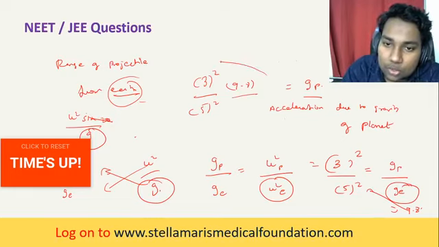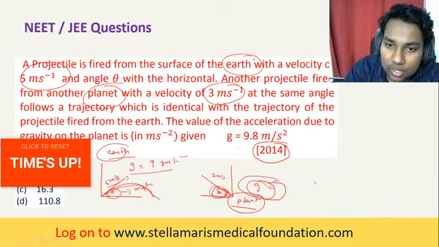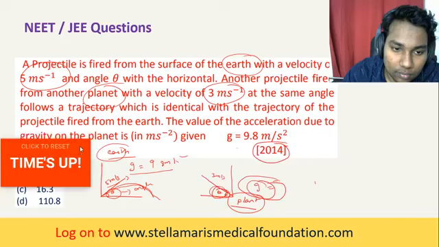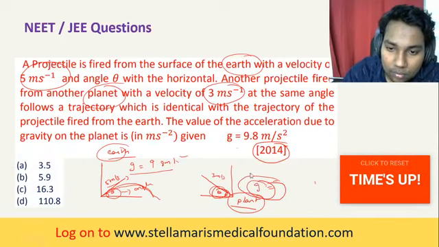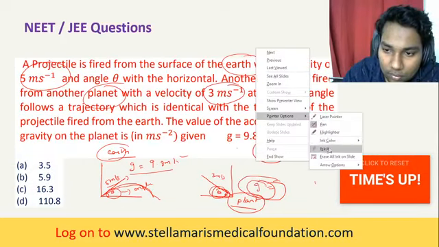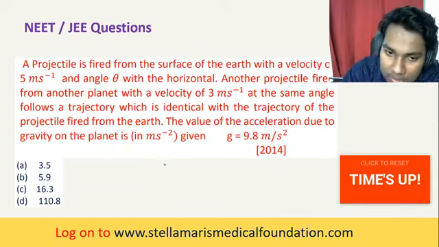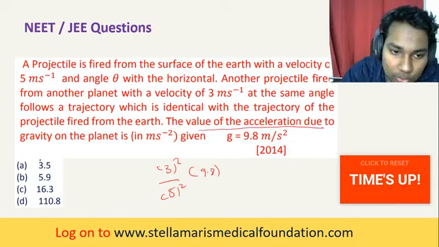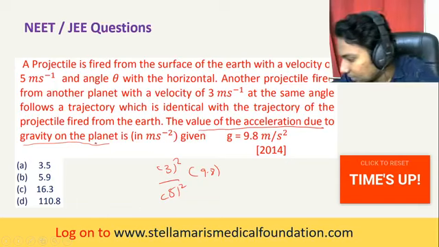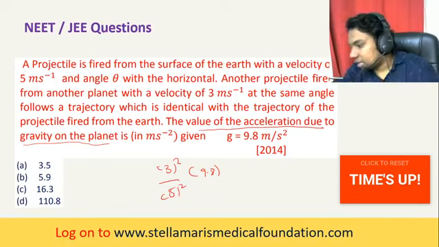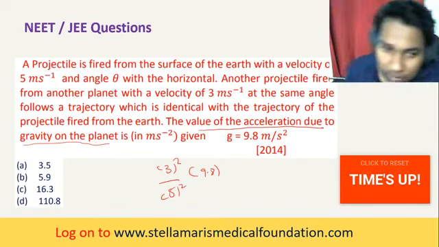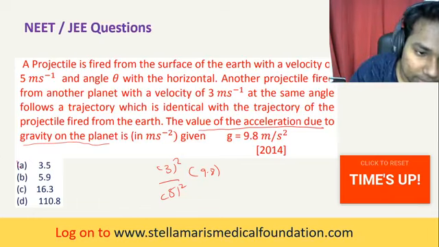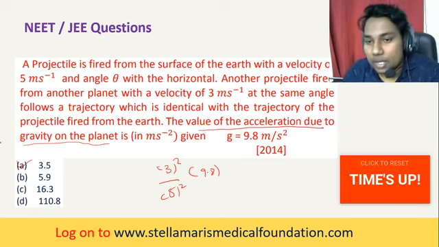Okay, so do the calculation, you'll get the answer. That is 3 squared by 5 squared into 9.8 is equal to the value of acceleration due to gravity on the planet. Clear? Very good, Ganesan, Indumadi, very good. 3.5 is the right answer.